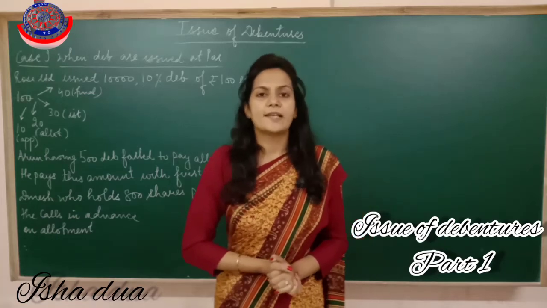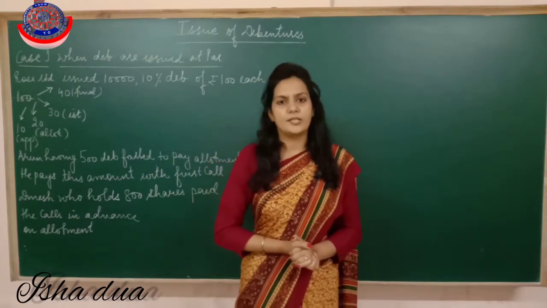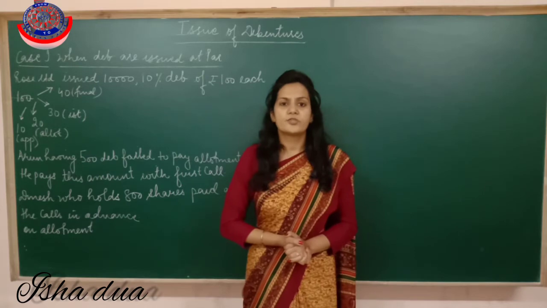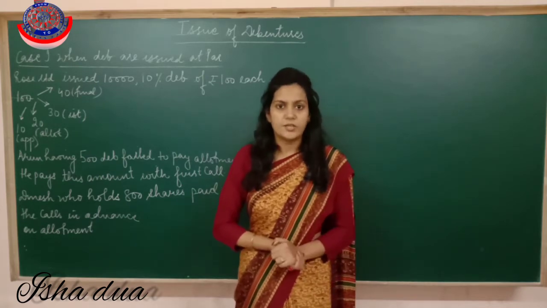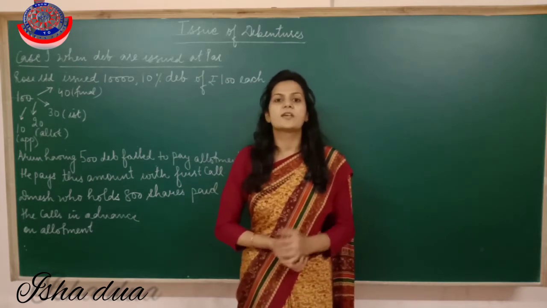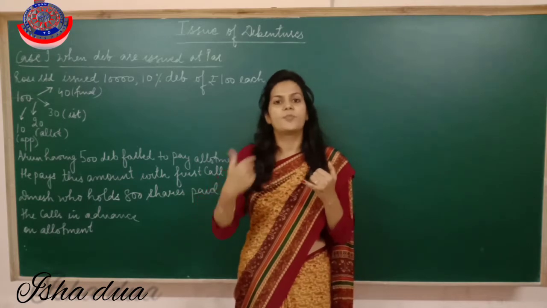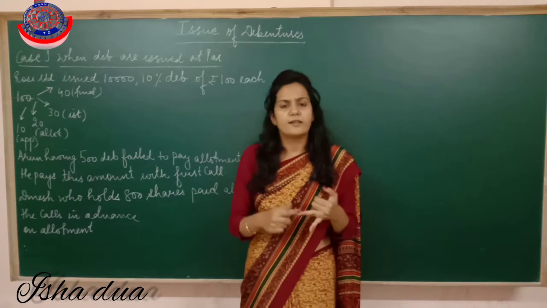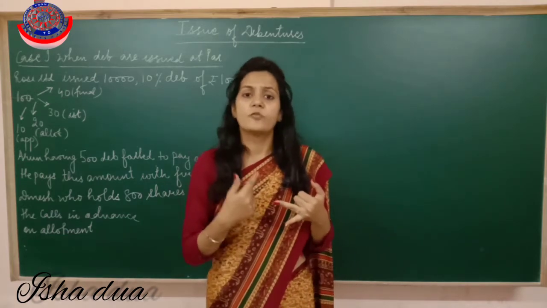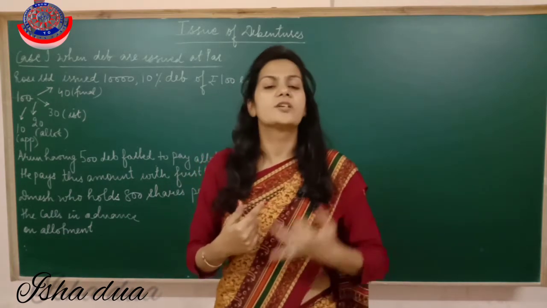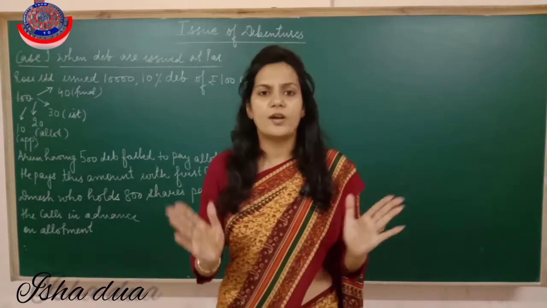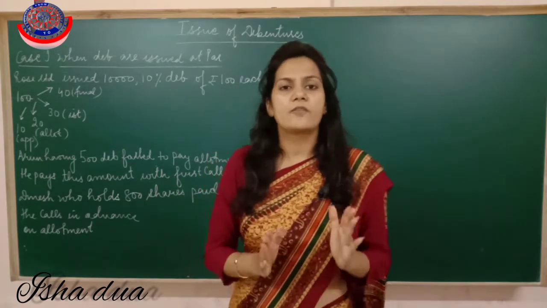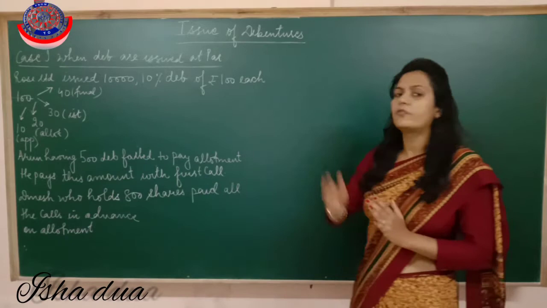Let us start with the next chapter, that is issue of debentures. The chapter issue of shares we have just completed. You have done the accounting treatment, that what entries we have to pass when shares are issued at premium or par, or the accounting treatment in case of oversubscription and forfeiture, their reissues, everything you have done. Now we are going to start with the next chapter, that is issue of debentures.